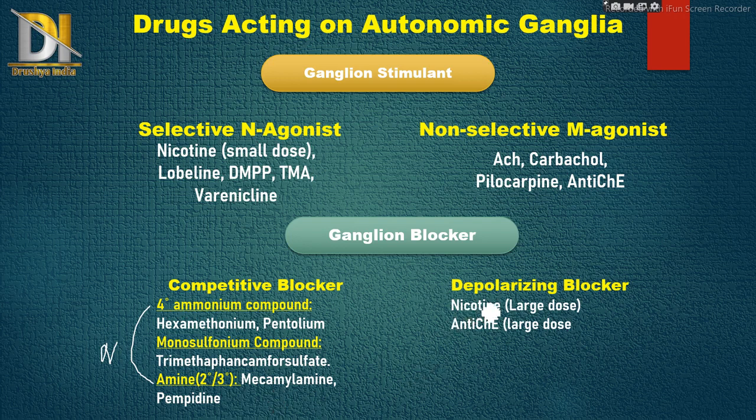Then in depolarizing blockers, drugs include nicotine and anticholinesterases. Even though we have seen these two drugs in stimulants, that was at a small dose. At a large dose, they act as blockers. And in ganglion stimulants, the last drug in selective N agonists is varenicline. It is an NN receptor subtype partial agonist, which is used in smoking cessation, which means in stopping smoking.